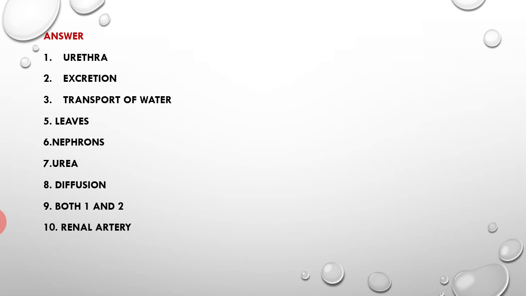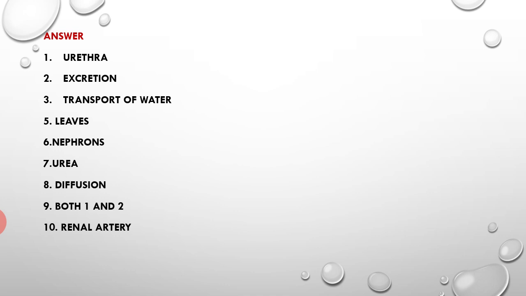The question was, a diagram was given, and in that you need to identify the structure through which urine leaves the urinary bladder. So through the urethra the urine leaves the urinary bladder. Then the next one, the kidney in human beings is part of the system for excretion.